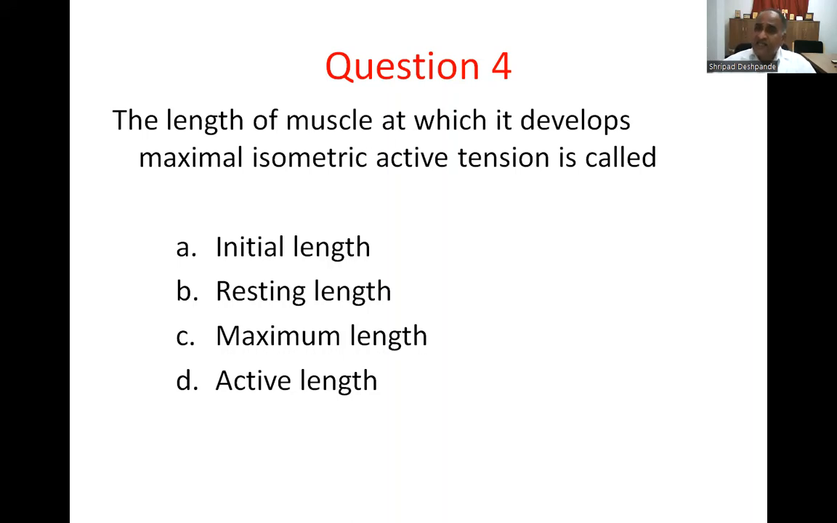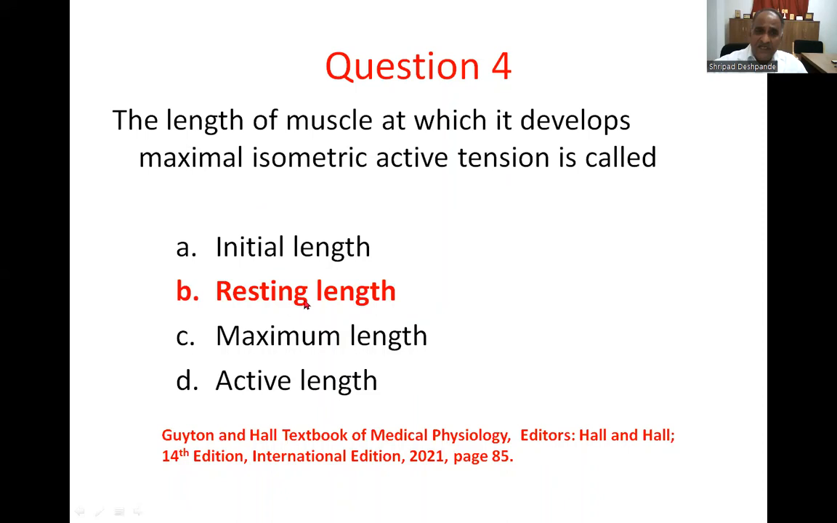So resting length is the length at which the sarcomere is around 2 microns or so, and there is a maximal cross-bridge interaction, and where it develops a maximal isometric active tension. Option B is the correct response. You can find this in Guyton and Hall textbook of medical physiology.